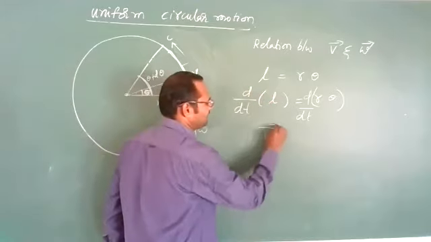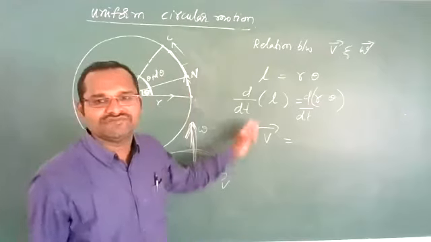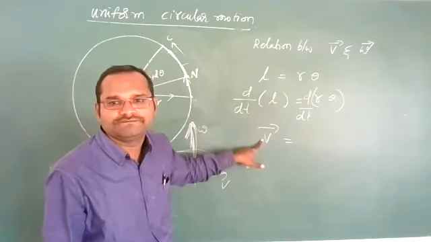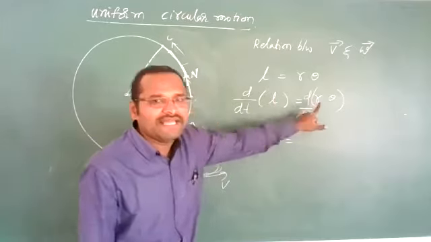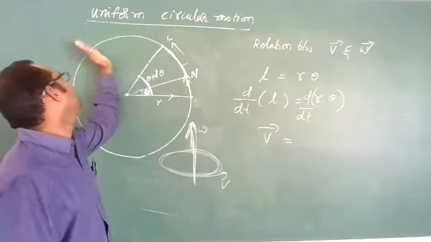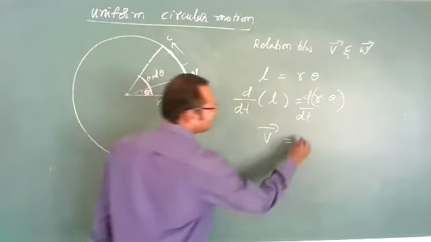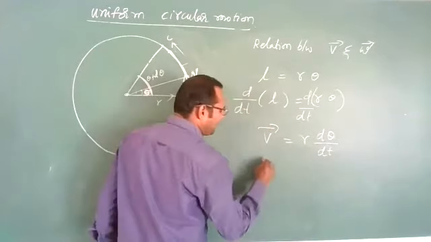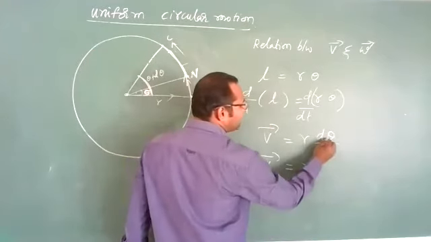Velocity, no? So distance is changing with respect to time, which means it is a velocity. However, this is radius r, in this circular motion it is a fixed value. Wherever the radius is fixed, we can take it outside of d theta by dt. Means velocity v can be written as r into d theta by dt.